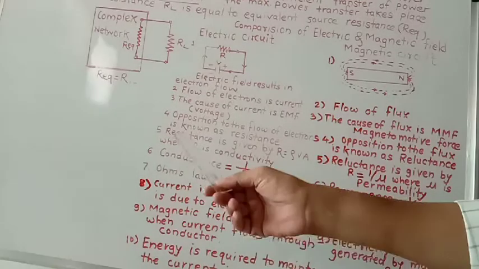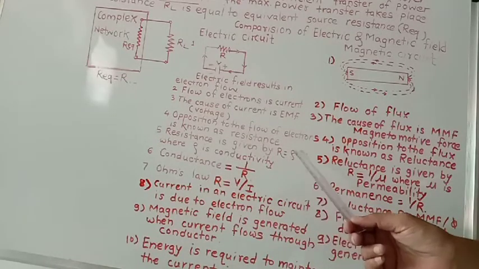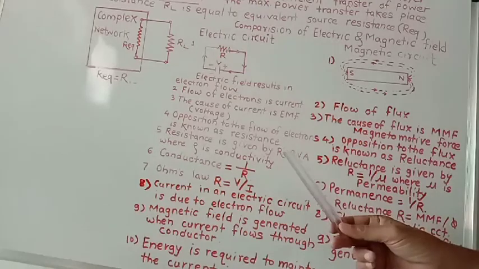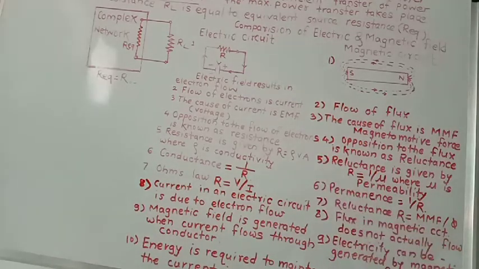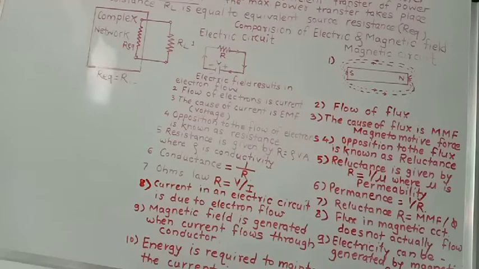Then fifth, resistance is given by R equals rho l upon A, where rho is called conductivity or specific resistance. Specific resistance means, for a 1 centimeter wire, suppose there is 1 ohm resistance, then this 1 ohm is its specific resistance.